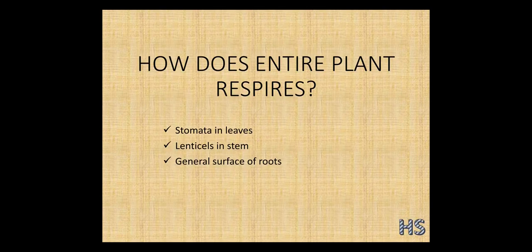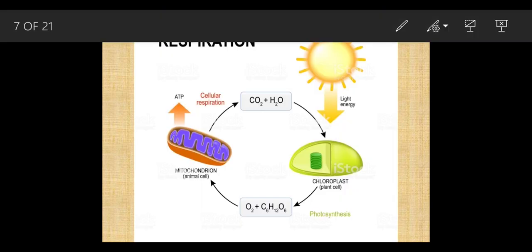Now this is very important: cellular respiration. Respiration occurs in the cell. First I am going to help you with the photosynthesis part. There is a sun which provides light energy to the cell organelle, the chloroplast.